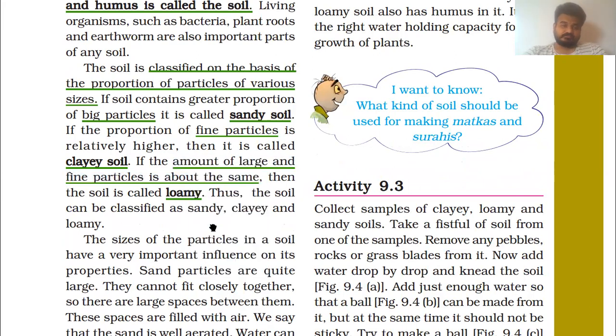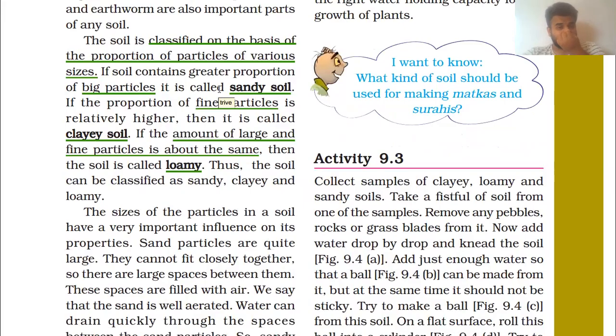This is the basic classification on the basis of the proportion of particles of various sizes. Thus the soil can be classified as sandy, clay, and loamy.